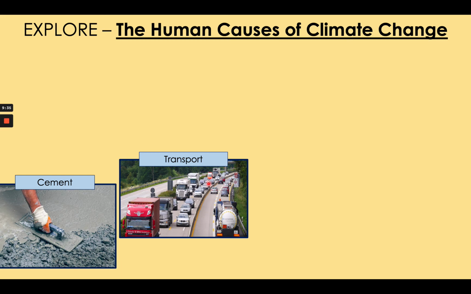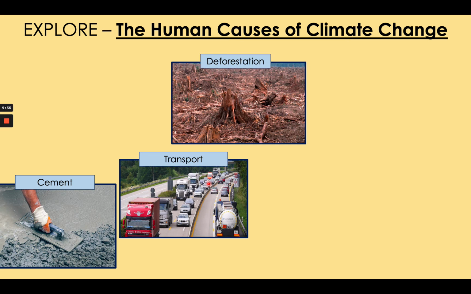For that, we have to look at the way that land is used around the world. Three things are happening. The first is, as we have more people in the world, we need more land. Additionally, as we have more people in the world, we need more land for food. And so, deforestation is a significant problem.